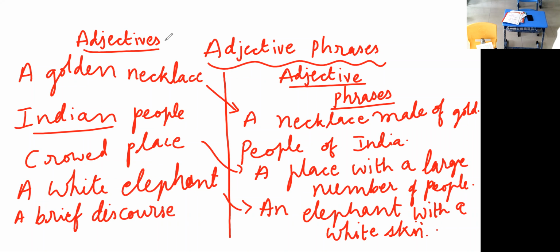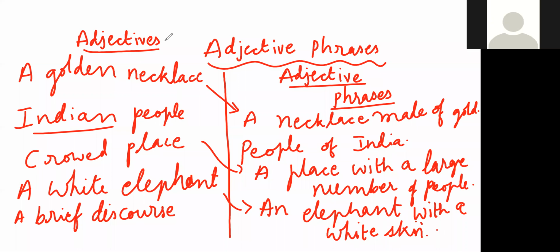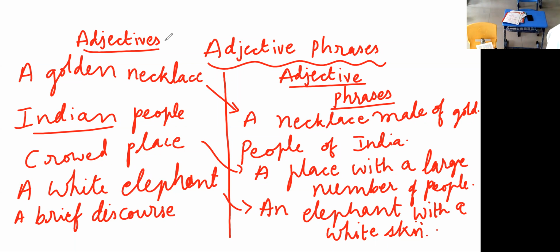Okay. A discourse can be, children, in written form or a spoken form. A brief discourse. Brief means a short duration. You tell me. A brief discourse. So one minute, we'll copy this and then explain.